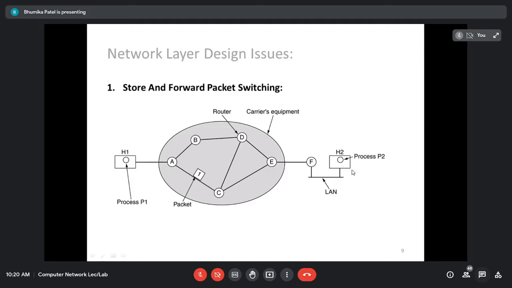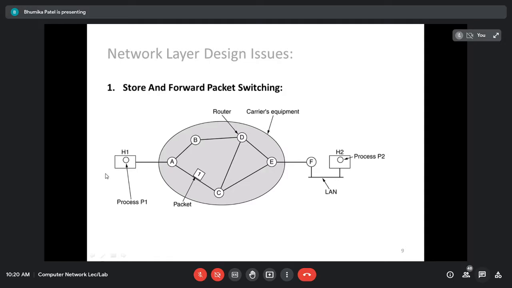Every device, that means every person, is going to have some equipment at their home in order to send the data. Those equipments are known as customer's equipment, and these are the routers that are interconnected, that are the equipment provided by the carrier.